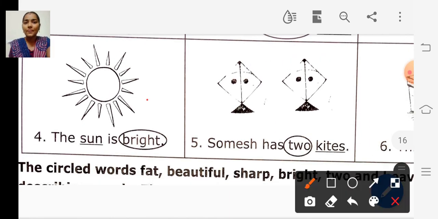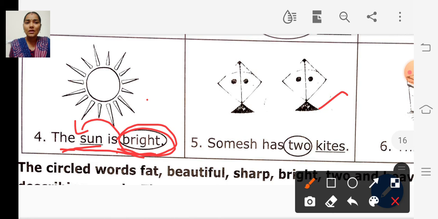Fourth one: the sun is bright. How is the sun? The sun is bright. The word bright describes the sun, how it is. So the word bright is the adjective and the word sun is the noun. And look at the fifth picture.